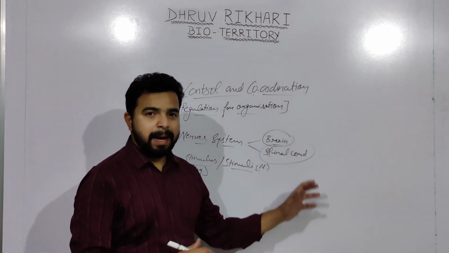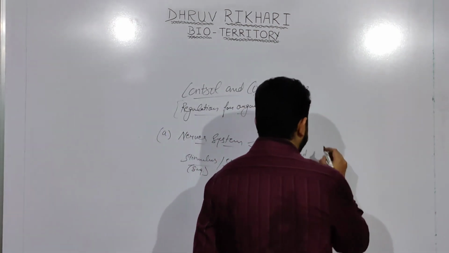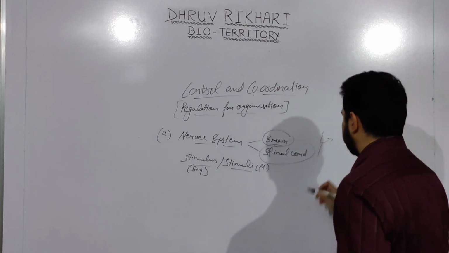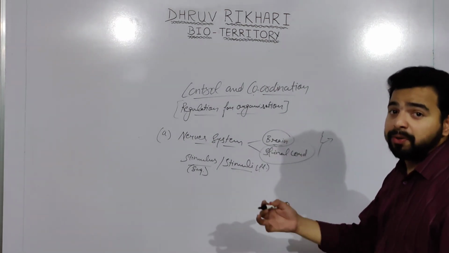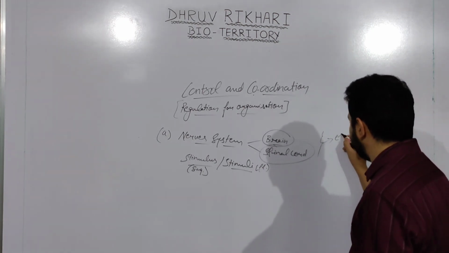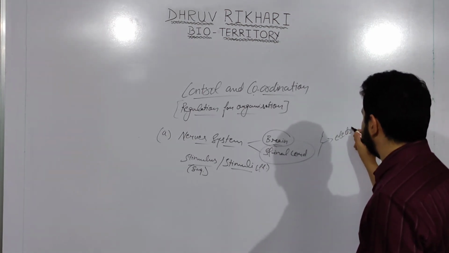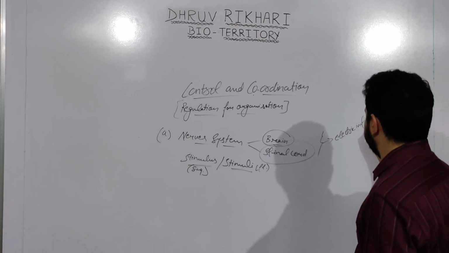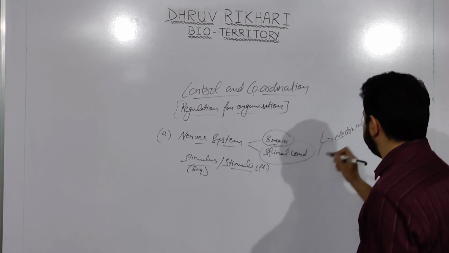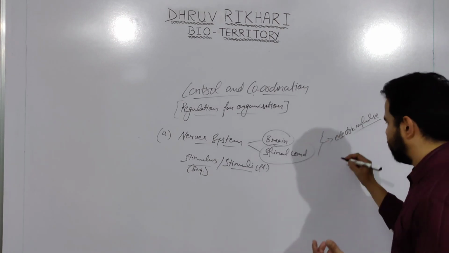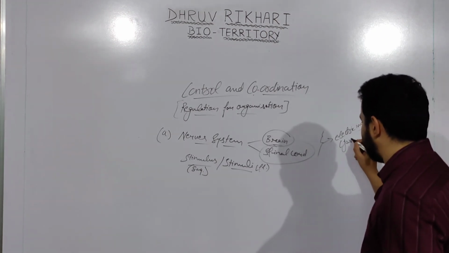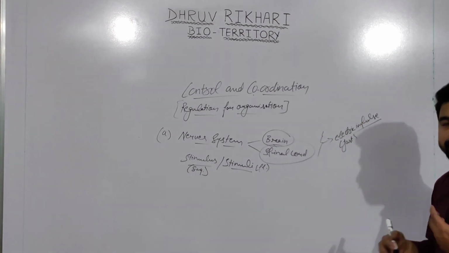Now the brain and spinal cord help in the transmission of information in the form of electric impulses, and they are very fast in responding.